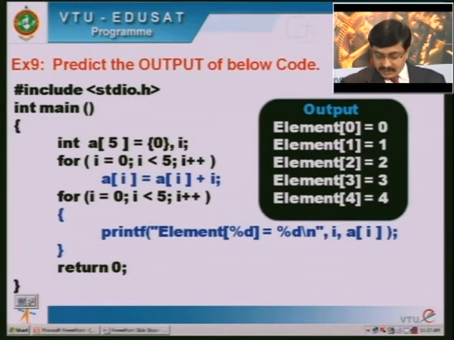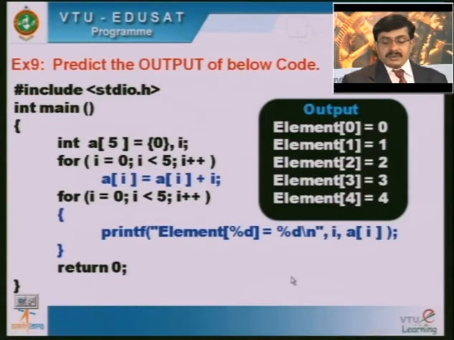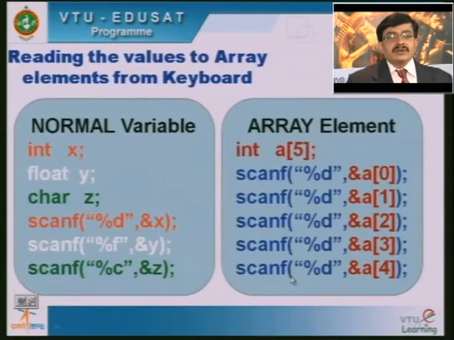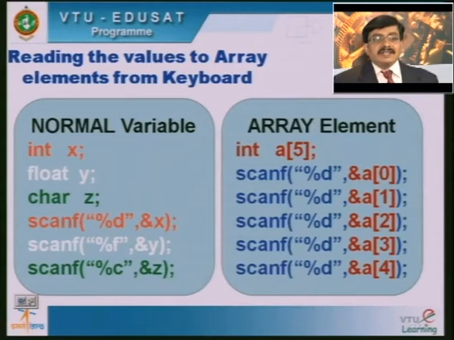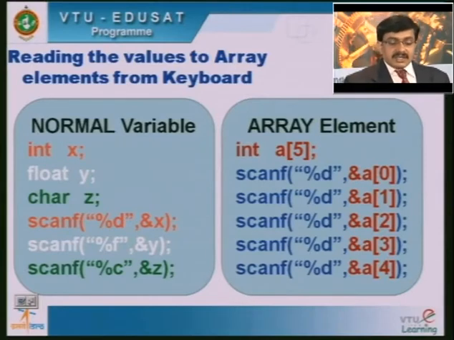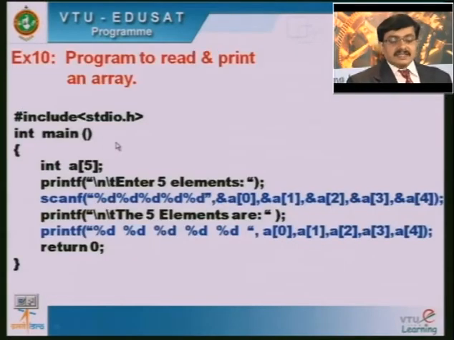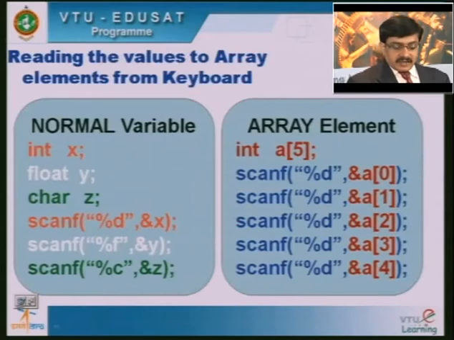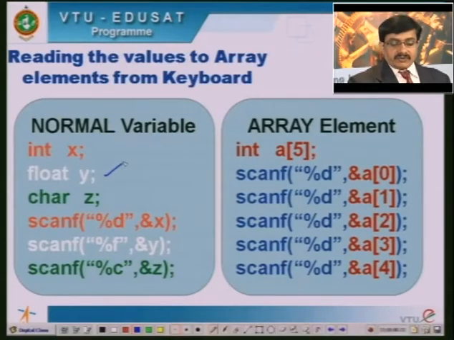Now, if you want to read the elements of an array through the keyboard, that is, from the console input, this will be similar to how we access a normal variable using the keyboard. Say for example, I have declared int x, so x is a variable of type integer, y is a variable of type float, and z is a variable of type character.